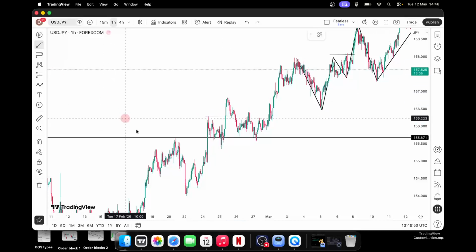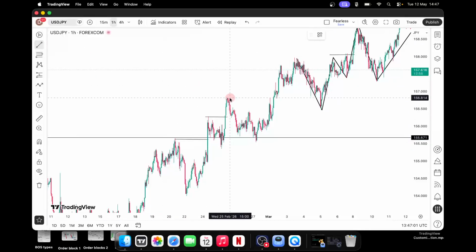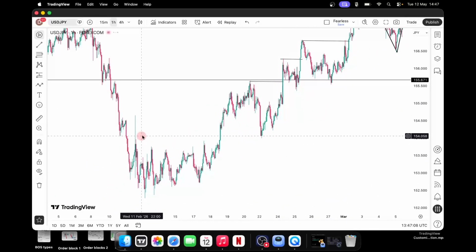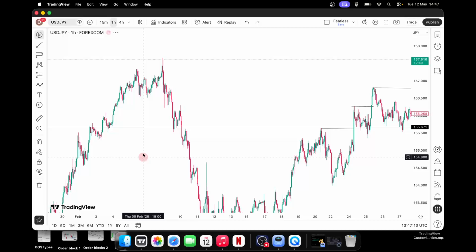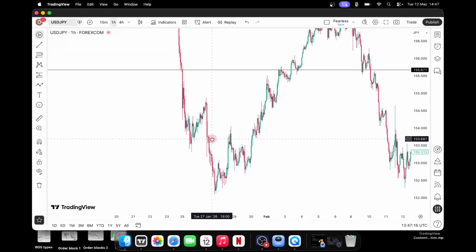So here, this is the previous high. Then the market came to break it. So here too, there's a break of structure to the upside. You understand? Here, there's a break of structure. So to draw break of structure is very, very simple. You understand? So that's how to go about it. There's a break of structure here, another break of structure. You understand? So you are going to be drawing it as it comes.